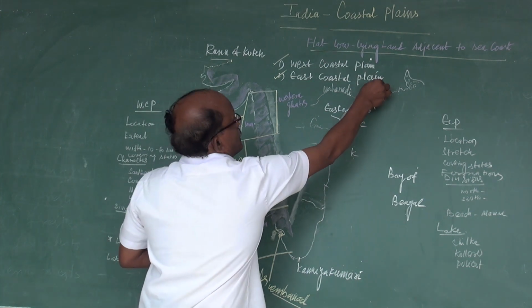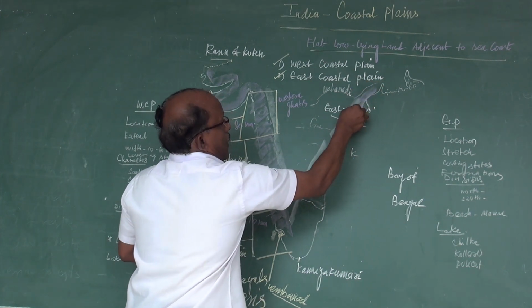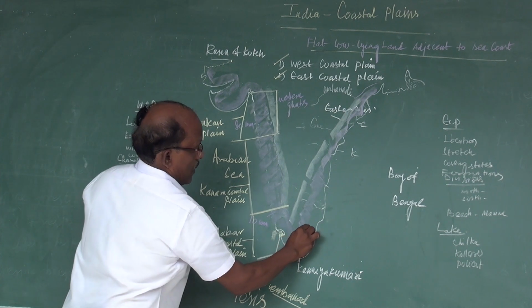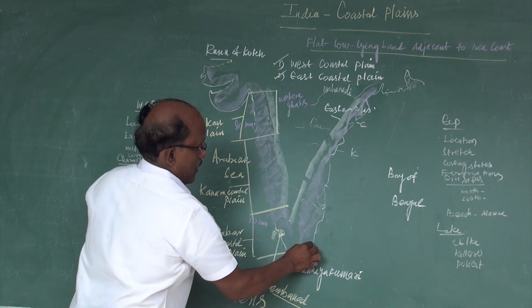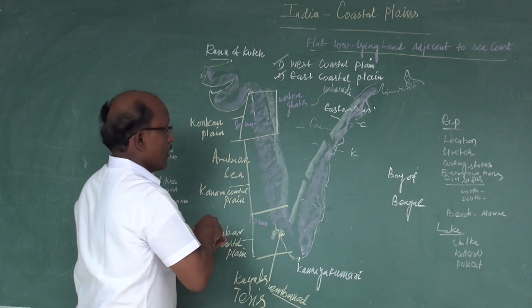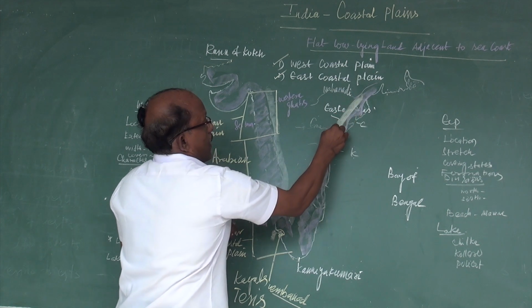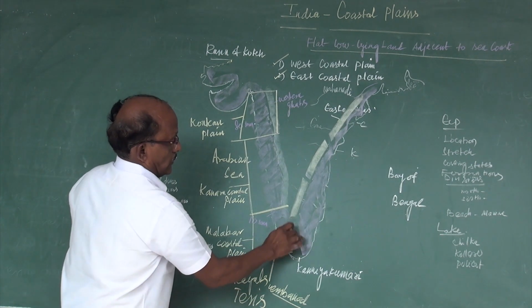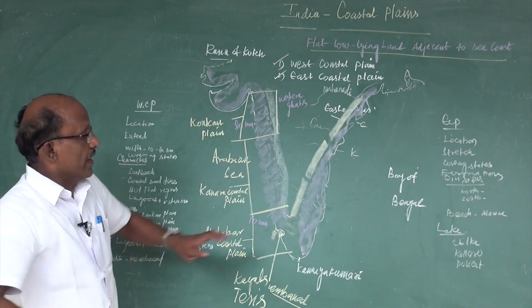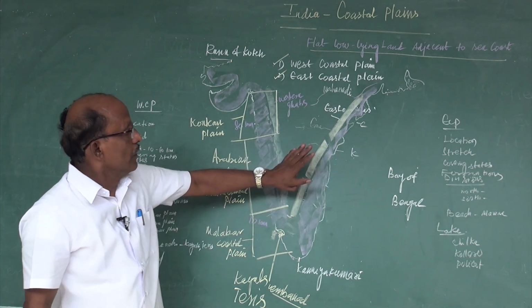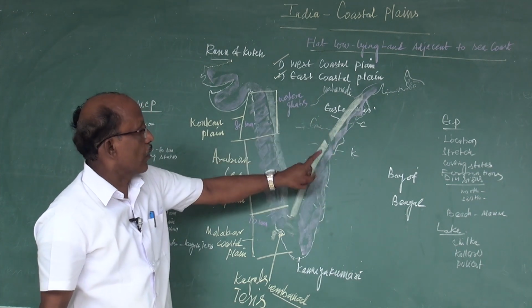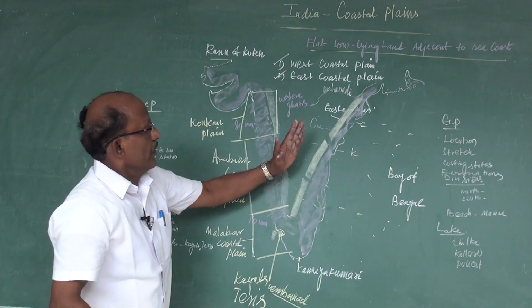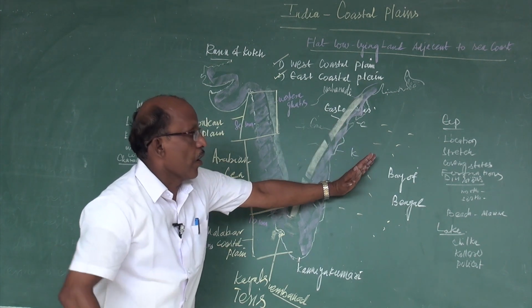This region. As Eastern Ghats are discontinuous, the eastern coastal plains are located in between Eastern Ghats and Bay of Bengal.